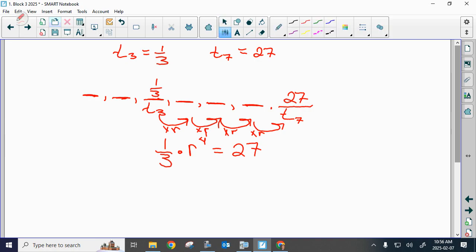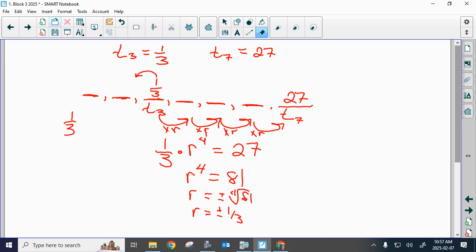So you should have ended up with r to the 4th is equal to 81, and then r is equal to the positive or negative 4th root of 81, so r is equal to positive or negative 3. If you're going to backtrack, you're dividing by 3, positive or negative 3.